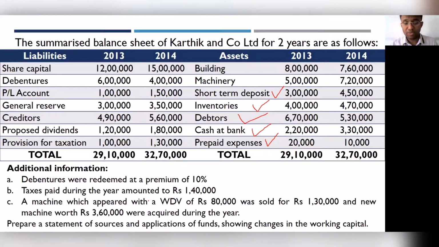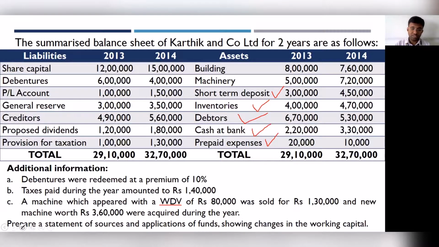A machine which appeared with a written down value of rupees 80,000 was sold for 1,30,000. What does that mean? WDV stands for written down value. So a machinery which, as per your books of accounts, was valued at 80,000, you're selling for 1,30,000. That means you're selling that item at a profit of 50,000.